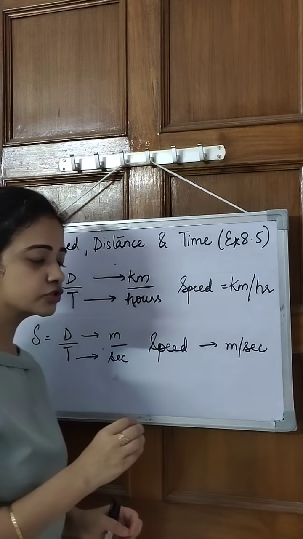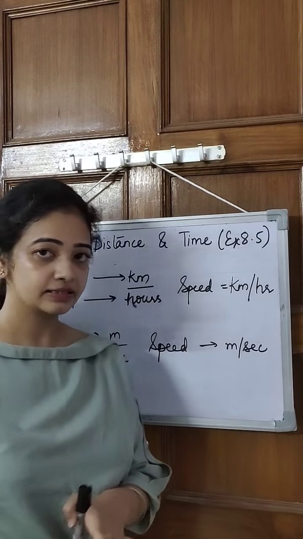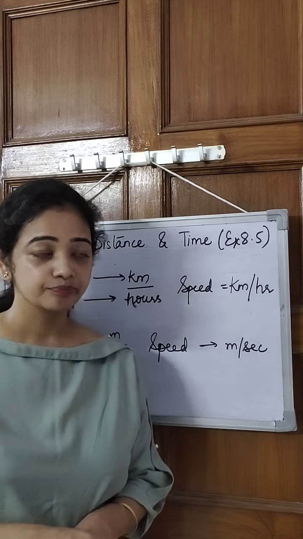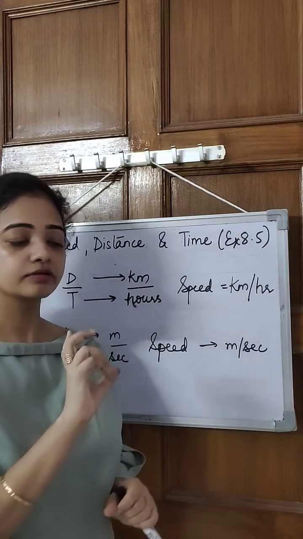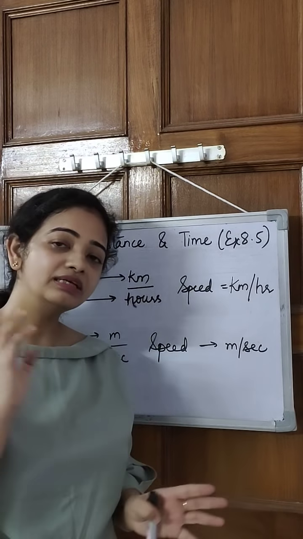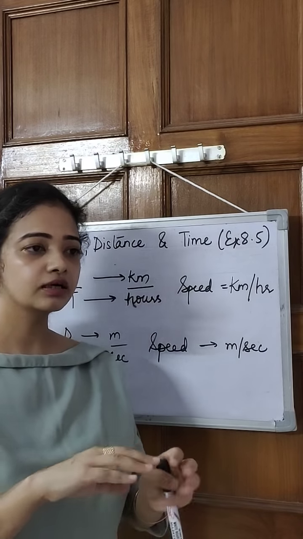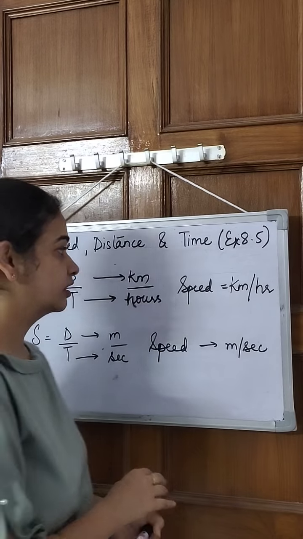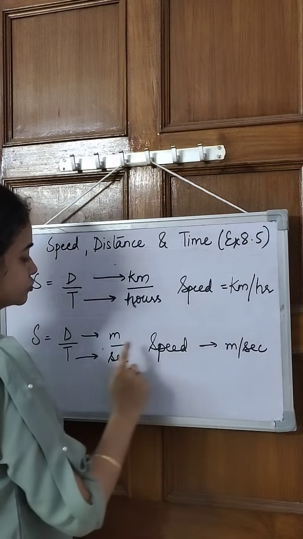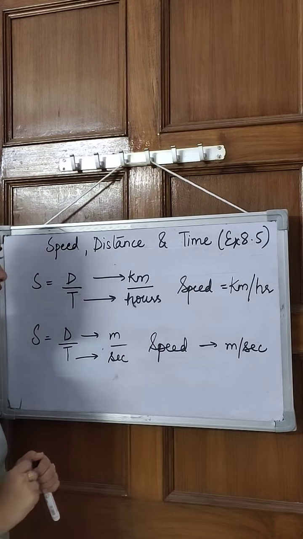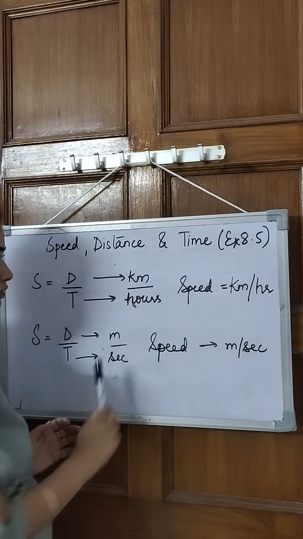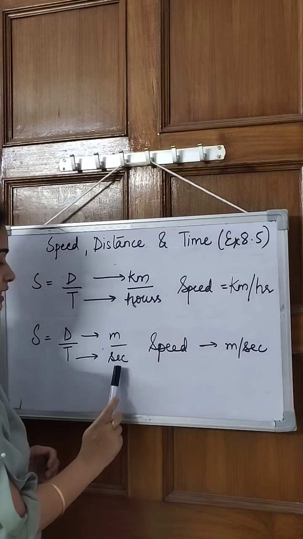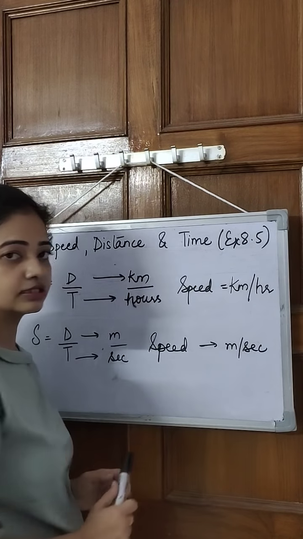Now, if in any question the distance is in meter and time is in hour, then you have to convert that time into seconds. If in any question the distance is in kilometer and speed is in meter per second, then you have to convert that meter per second to kilometer per hour. It means these units have to be consistent when we talk about speed, distance and time. So kilometer, hour: speed is kilometer per hour. Meter and second: speed is meter per second.